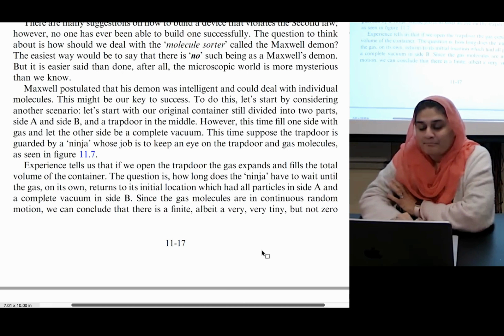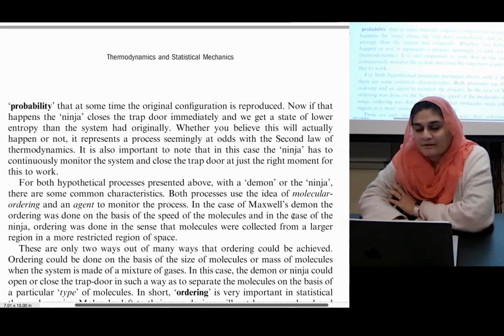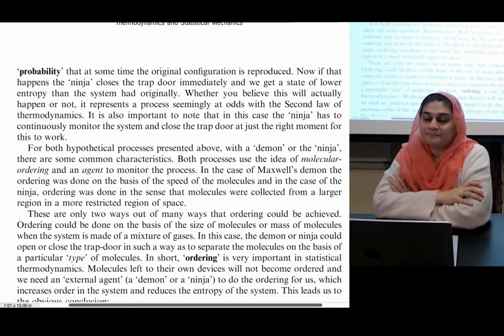Since the gas molecules are in continuous motion, you can conclude that there is a possibility, albeit a very, very tiny but non-zero one, that at some time the original configuration is reproduced.